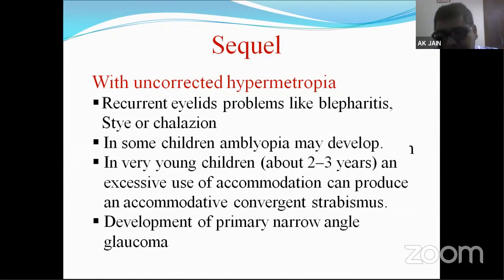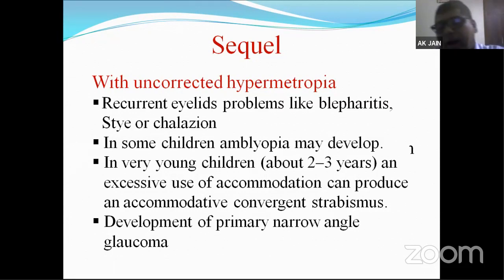In very young children, around 2 to 3 years of age, when they start using a lot of accommodation, as I told you before, accommodation and convergence go hand in hand. So excessive use of accommodation will produce accommodative convergent squint. So accommodative convergent squint has to be corrected at an early age with glasses. And this squint, if not corrected, will lead to amblyopia in later stages, and that remains constant. So young children with moderate to high degree hypermetropia should be detected and corrected.